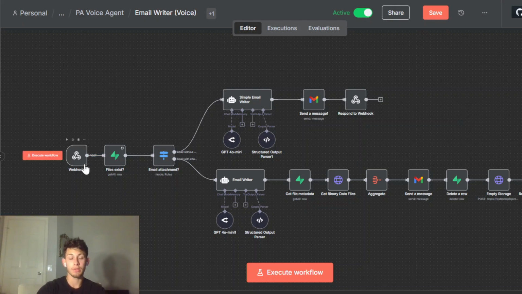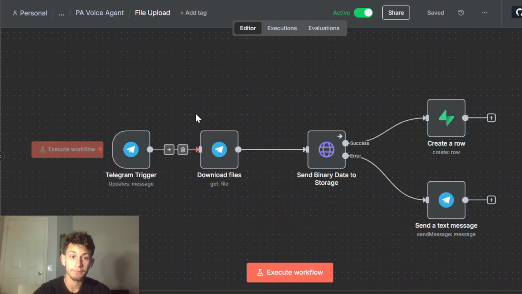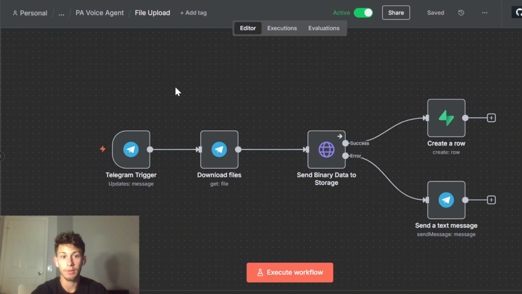And this is why webhooks are really important, because they can accept data from really anywhere. My solution is actually with Telegram. I got my client to download Telegram on their computer so that they could chat with a chatbot. It just acts as the file upload interface, where I told my client, upload your files to this Telegram bot and then it'll be sent in the email that you want.